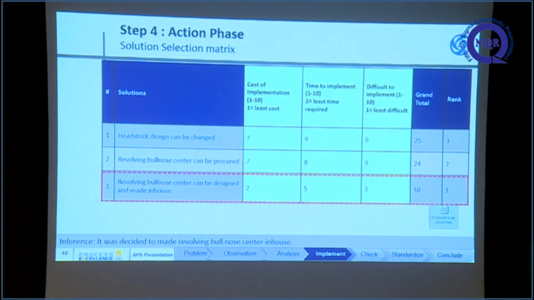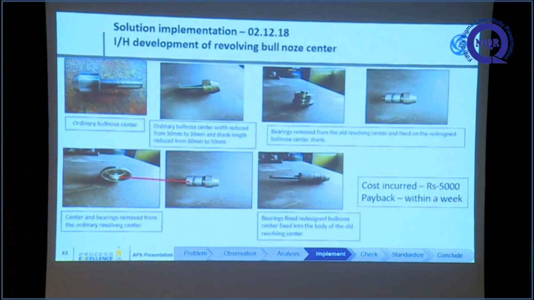So we decided to make and design an in-house revolving center. This is the extended bull nose center. We gave the bull nose center to the tool room. The tool room straightened the stapper tank to the bearing diameter and reduced the total length by 30 mm.